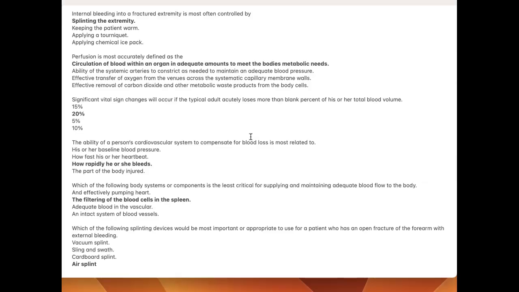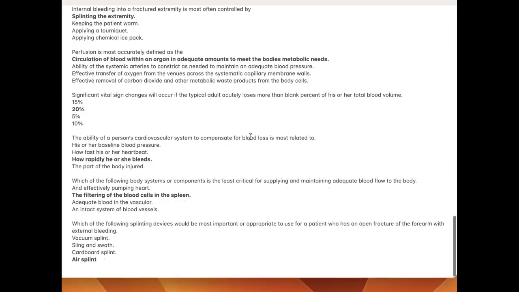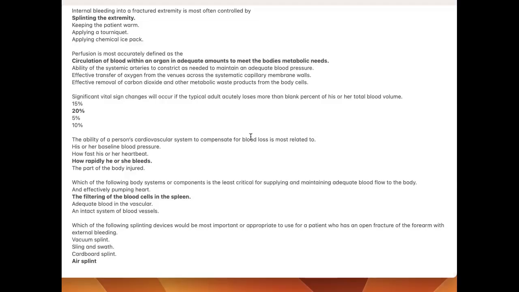Significant vital sign changes will occur if the typical adult loses more than blank percent of his or her total blood volume. 20%. The ability of a person's cardiovascular system to compensate for blood loss is most related to how rapidly he or she bleeds. Which of the following body systems or components is the least critical for supplying and maintaining adequate blood flow to the body? The filtering of the blood cells in the spleen.